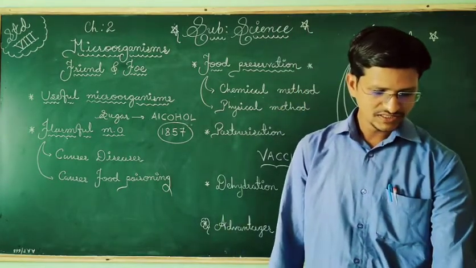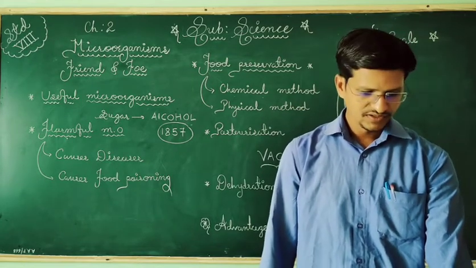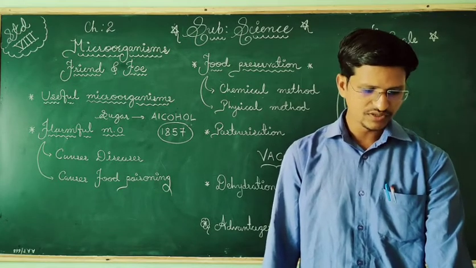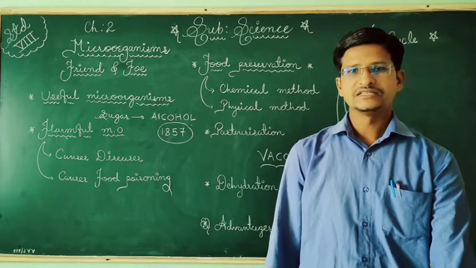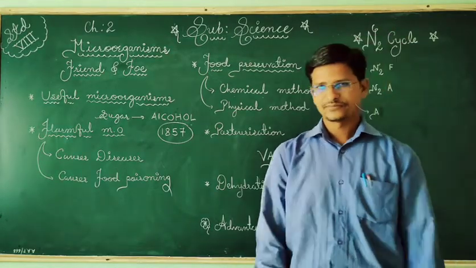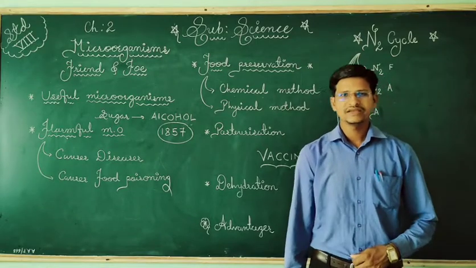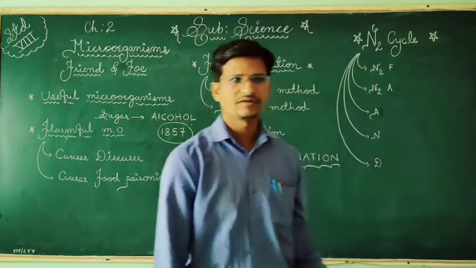Here these microorganisms are used in the production of vaccines, which protect humans and other animals against several diseases by providing immunity against the concerned disease. So before any disease, we take a vaccine, such as the polio vaccine, even for coronavirus.